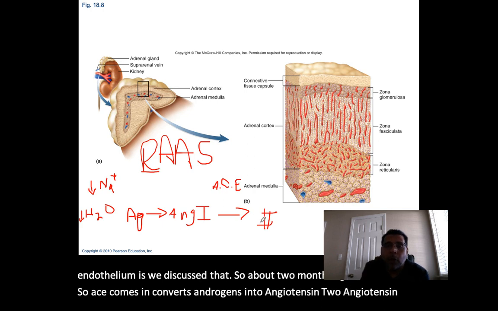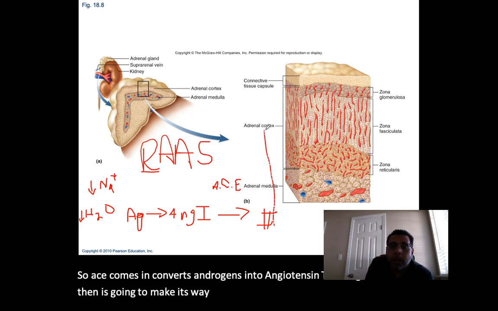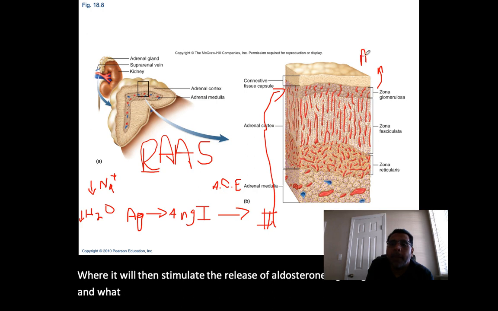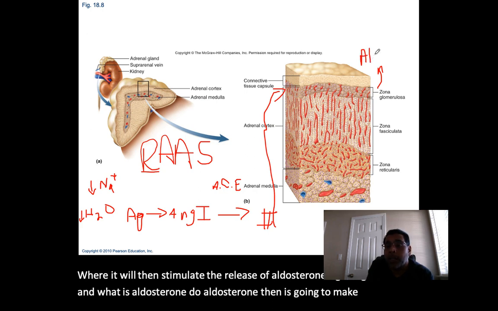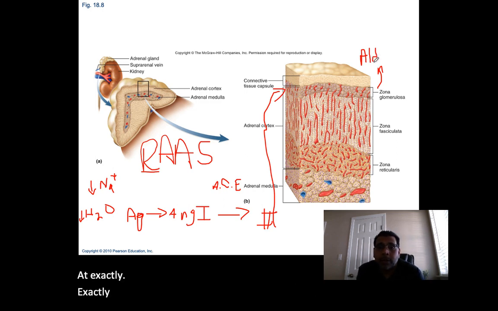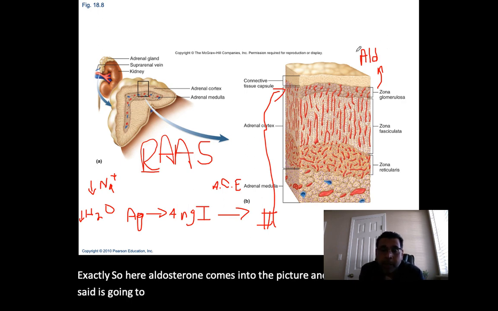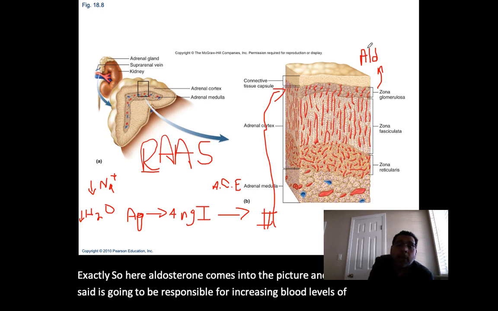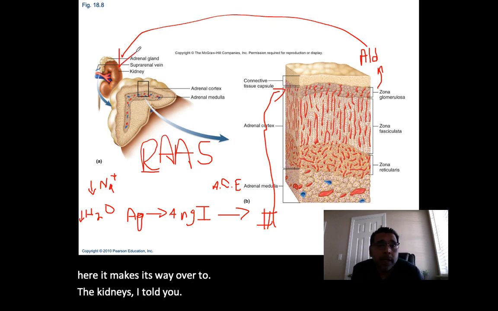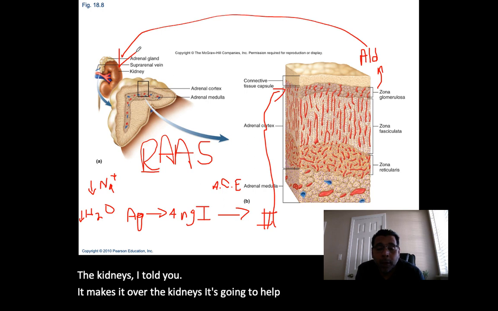Angiotensin 2 then is going to make its way over to the zona glomerulosa, where it will then stimulate the release of aldosterone, right? Big Al, we said. And what does aldosterone do? Aldosterone then is going to make its way over to the kidneys, we said. Aldosterone is going to be responsible for increasing blood levels of sodium. When it makes its way over to the kidneys, it's going to help increase that reabsorption of sodium.